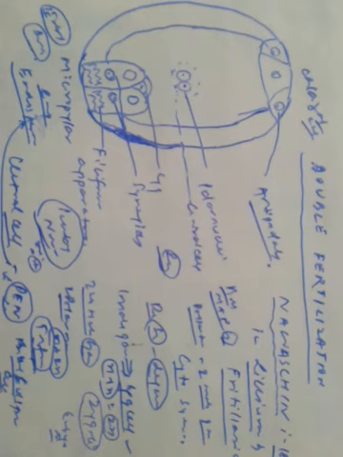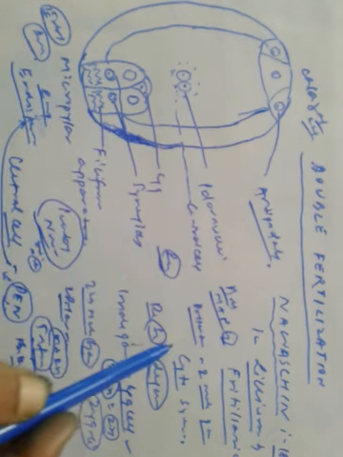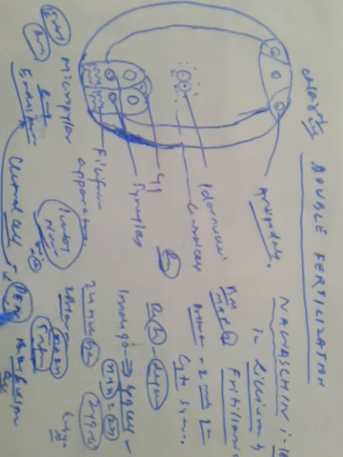After the triple fusion, what happens? The central cell becomes the primary endosperm cell, and the primary endosperm cell gives rise to the endosperm. We all know the ovules convert into seeds and the ovary into fruits. So with this we have come to the end of this particular topic. We will continue with this topic in the next video.